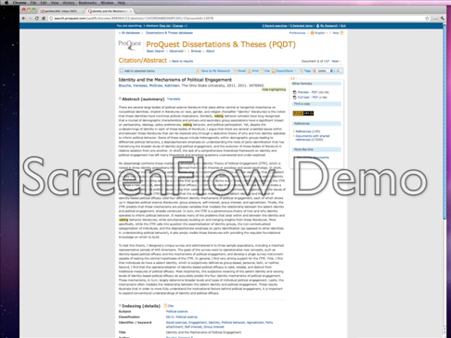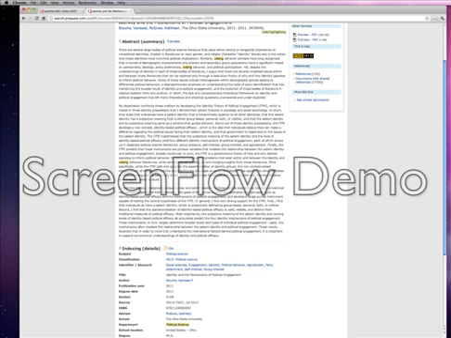We begin to get the sense that we're looking at how these things are tied to political engagement, which appears to be focused on involvement and interest in politics.